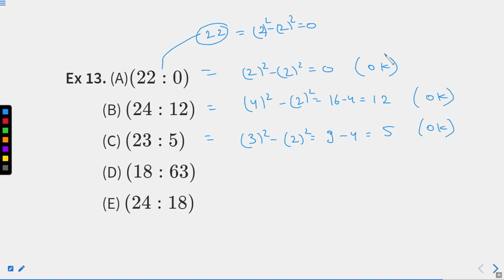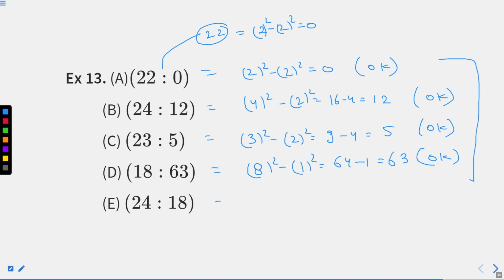You are supposed to be sharp with your mathematics as well. You need to at least remember squares till 20. Here we are using small squares only, although here, what is this? 8 square minus 1 square. What we will get? 64 minus 1 comes out to be 63. Again an okay statement. You already know 4 statements are okay.